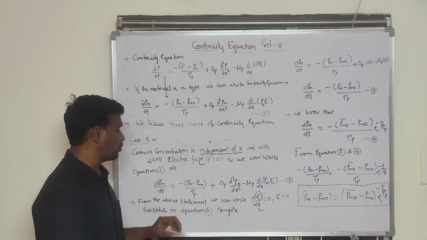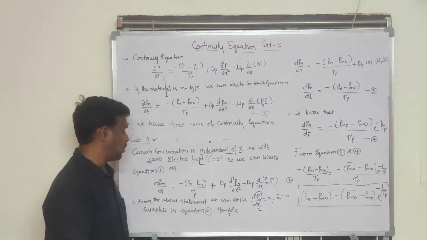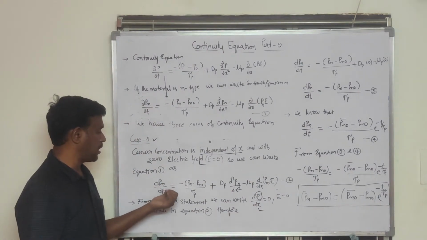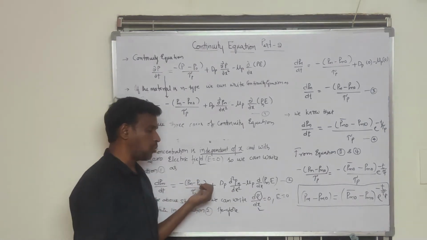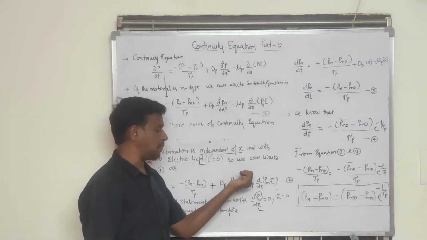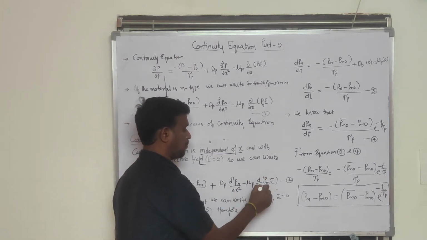Now we will substitute these two conditions in equation number 2. What is equation number 2 here? dPn/dt equals minus (Pn minus Pn naught) by tau p plus Dp d²Pn/dx² minus mu p d/dx of (Pn E).